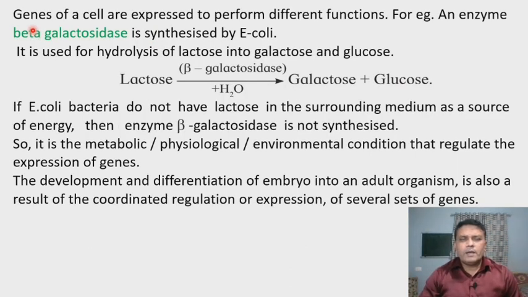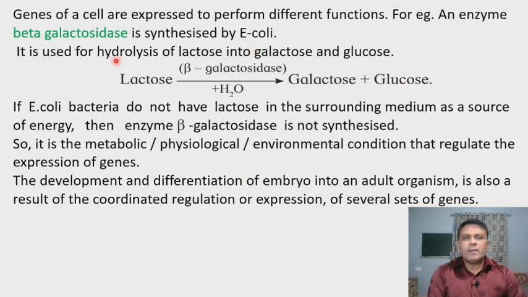Genes of a cell are expressed to perform different types of functions. Now you know that genes are the part of DNA responsible for development of a particular character in an organism, as well as controlling the different processes occurring inside the cell. So genes of a cell are expressed to perform different types of functions. For example, an enzyme called beta-galactosidase is synthesized or produced by the bacteria called Escherichia coli.